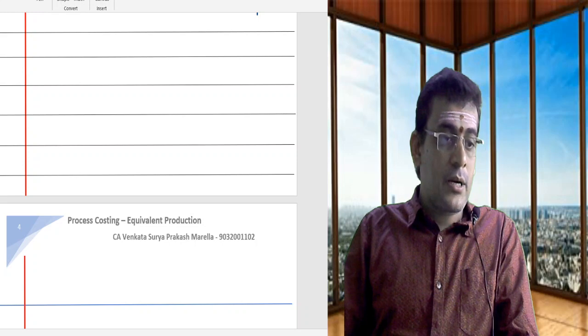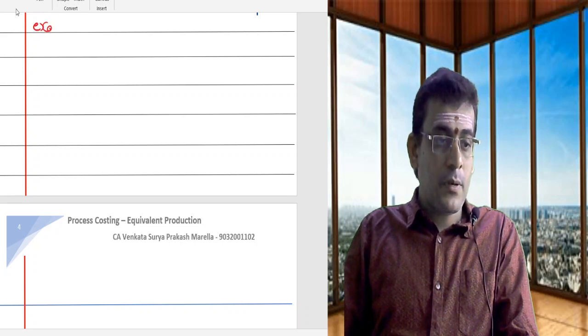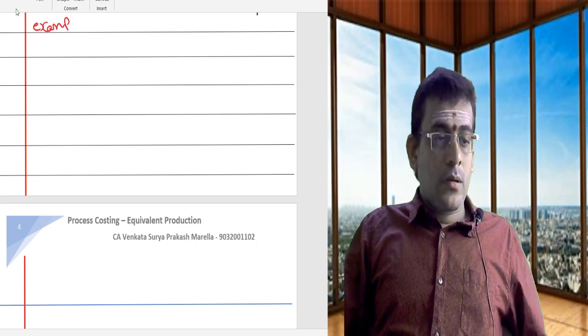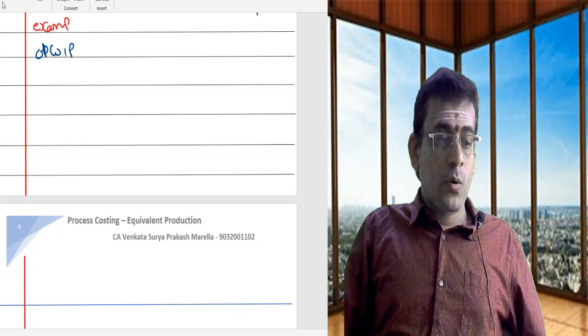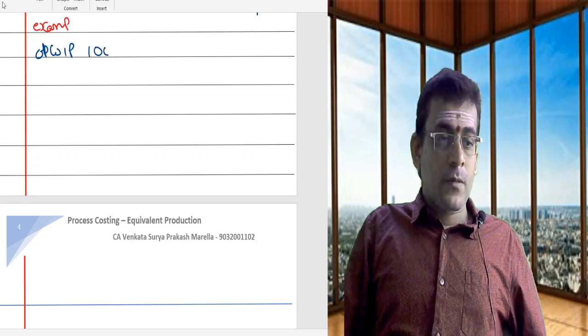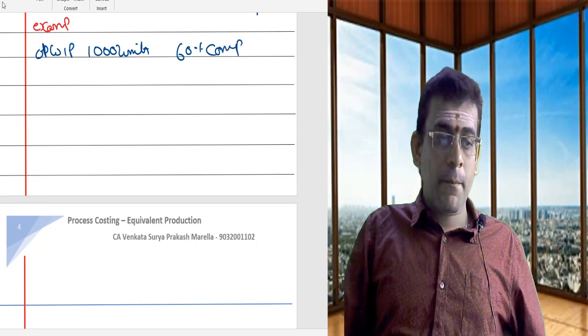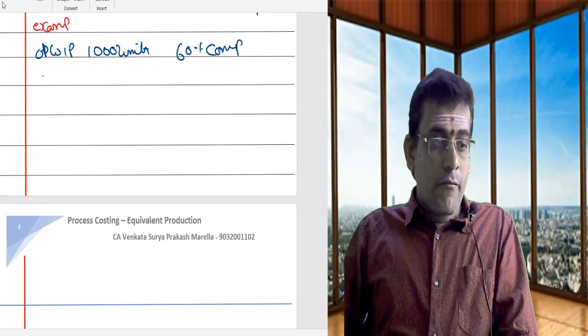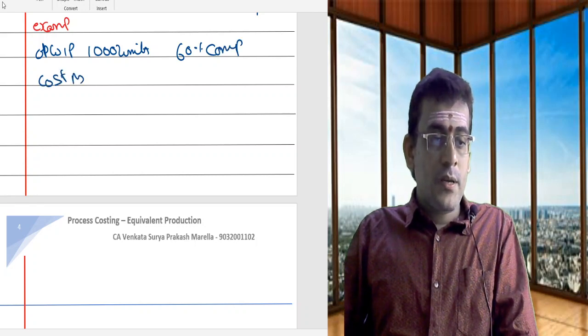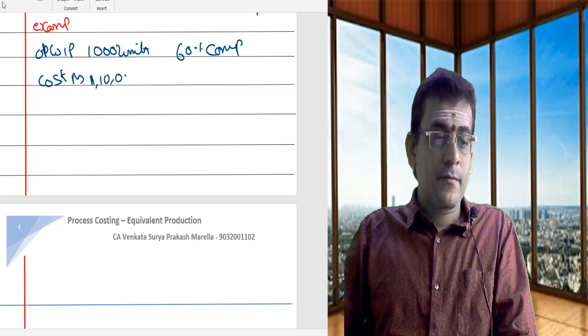So let us try to understand an example. Opening work in progress 1000 units, 60% complete. For that the cost is rupees 1,10,000.